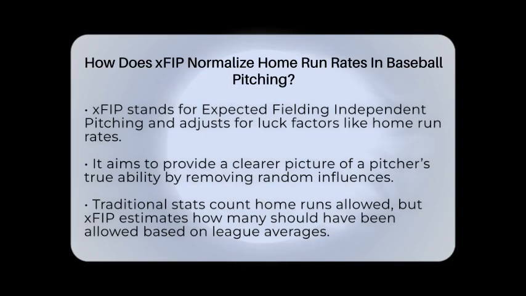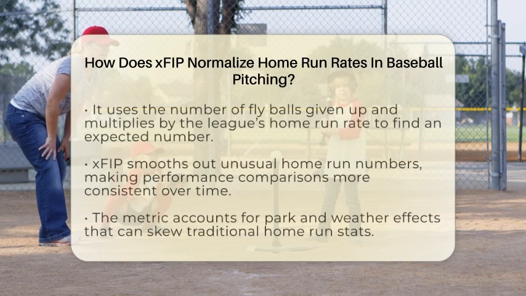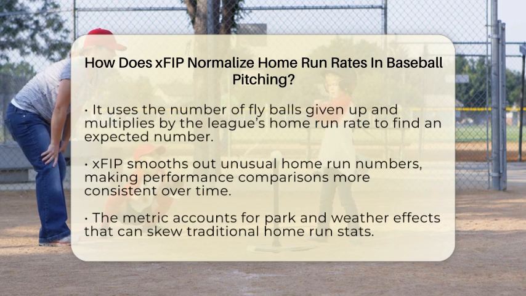xFIP stands for Expected Fielding Independent Pitching. It's designed to give a clearer picture of a pitcher's true ability by adjusting for home run luck. Instead of just counting how many home runs a pitcher allows, it estimates how many they should have allowed based on the league's average rate of home runs per fly ball. This way, if a pitcher had a bad year with lots of home runs, xFIP adjusts that number downward to reflect what's more likely to happen over time.